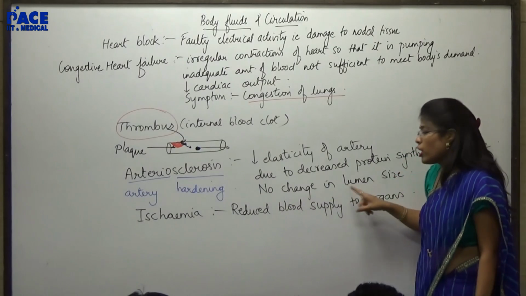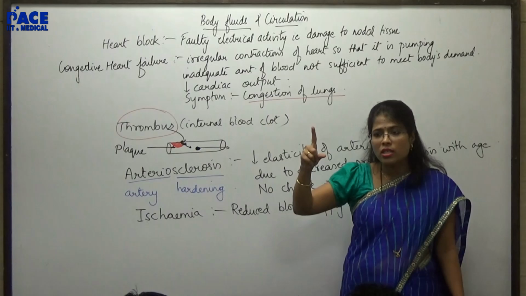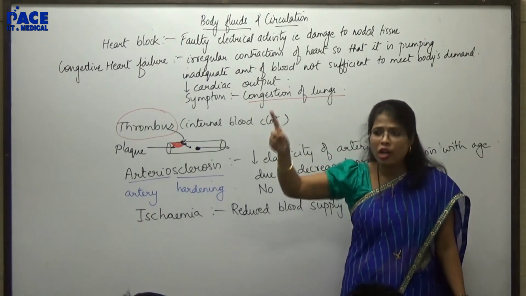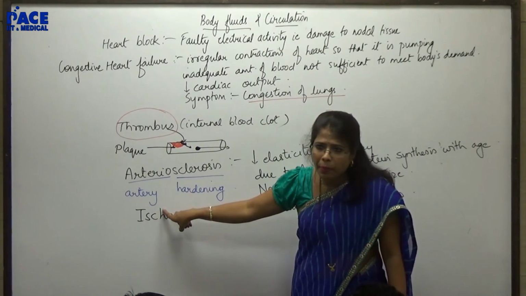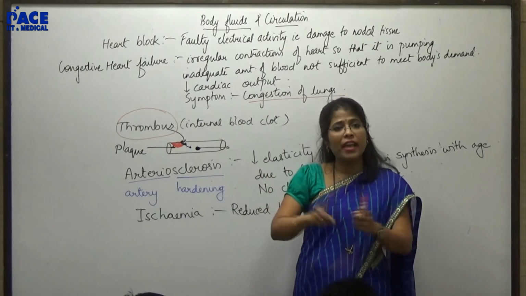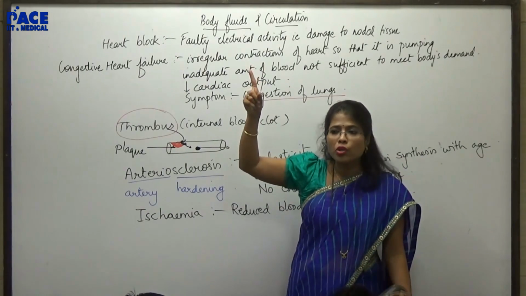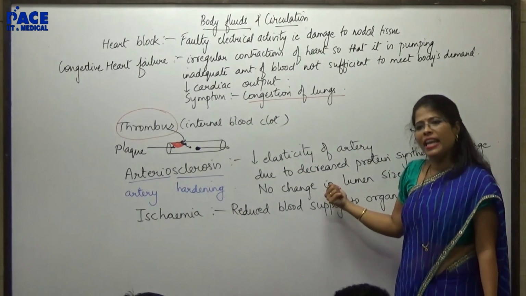There is no change in lumen size. Why did I write this point? Because during atherosclerosis, the size of the lumen is narrow. So during atherosclerosis also hypertension, during arteriosclerosis also hypertension, but the way it has led to hypertension is different. There it was due to reduction in the size of the lumen, here it is due to reduction of elasticity.